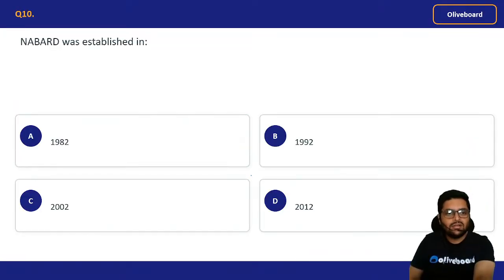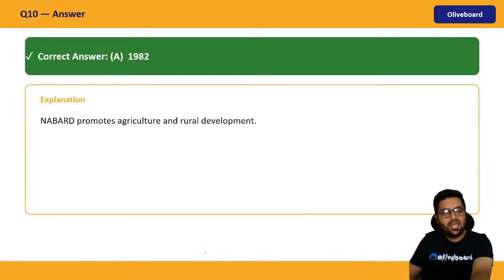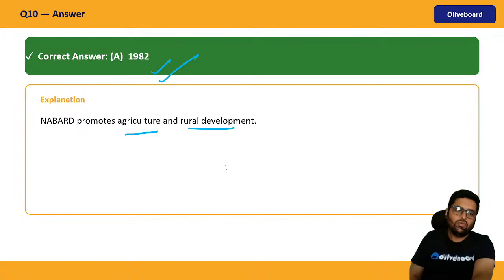NABARD, National Bank for Agriculture and Rural Development, was established in 1982, for agricultural and rural development.